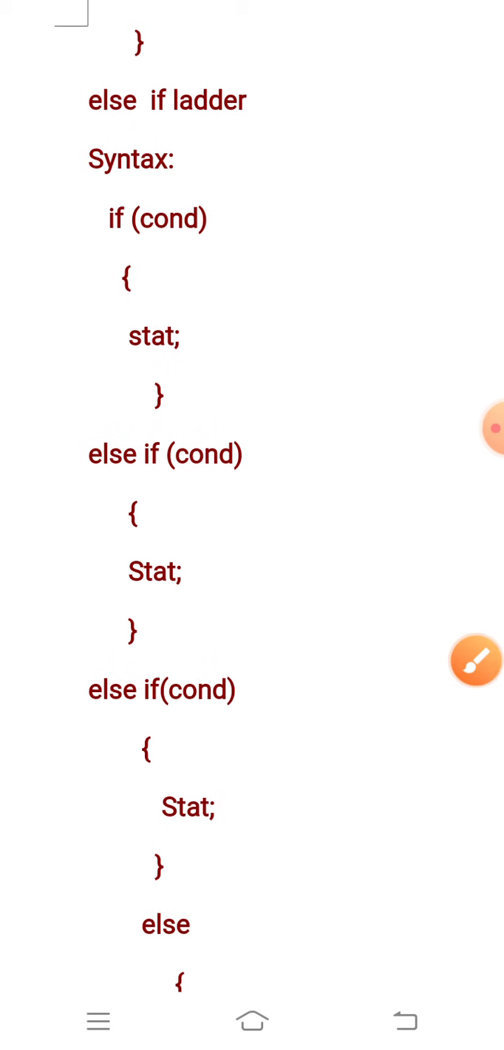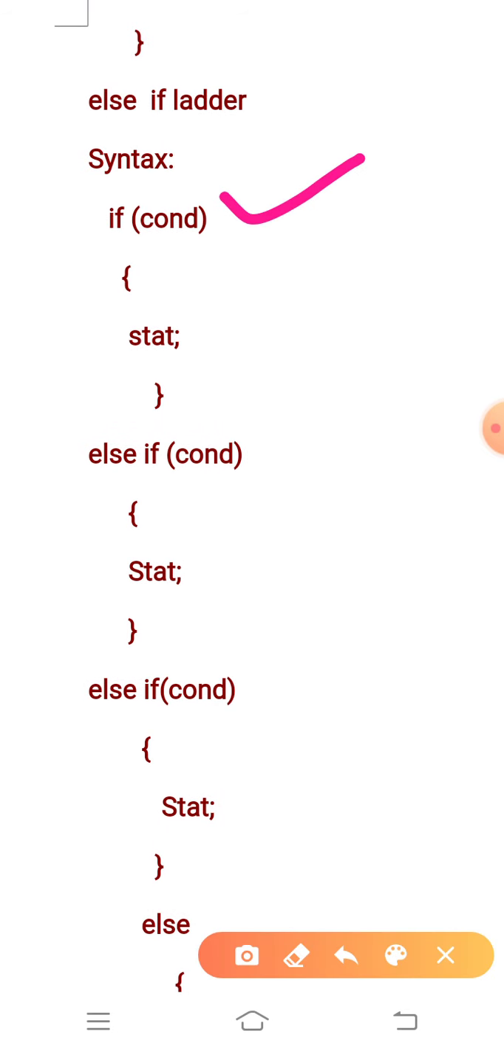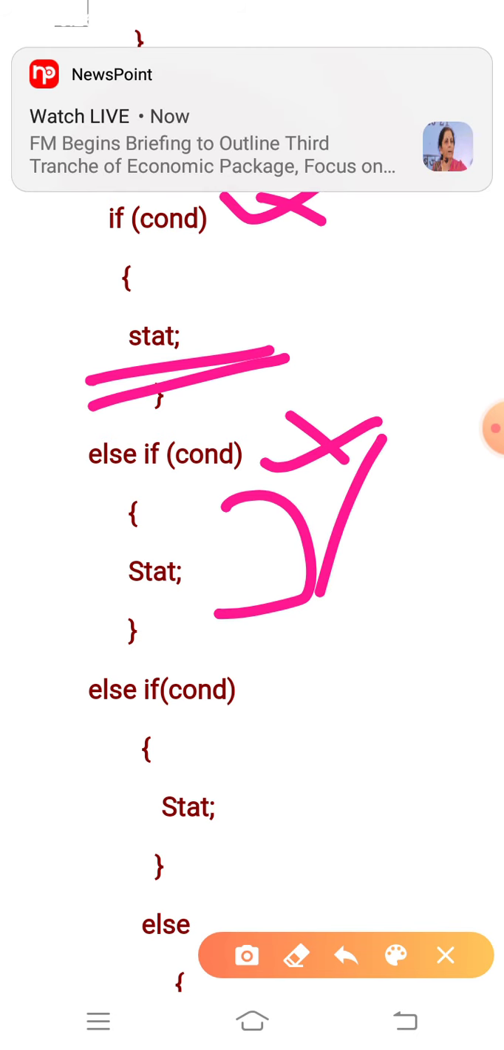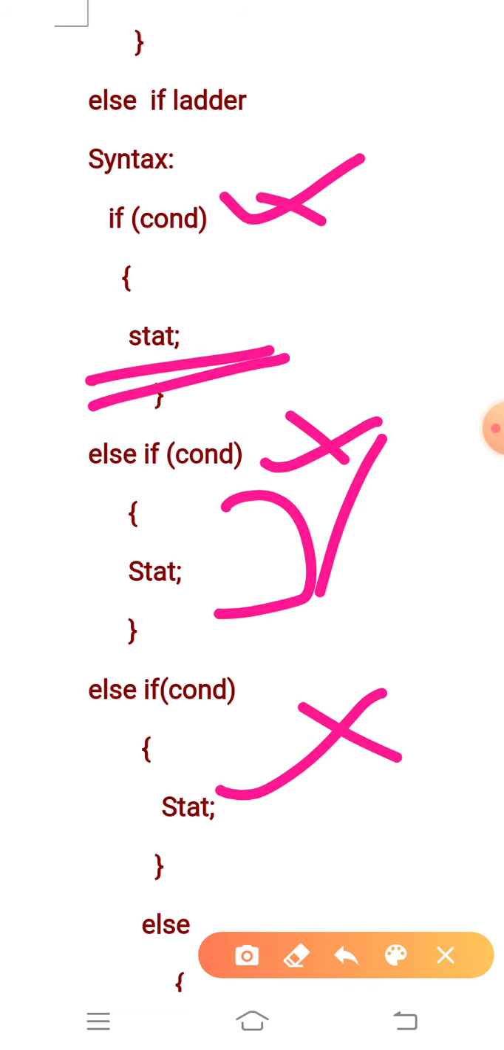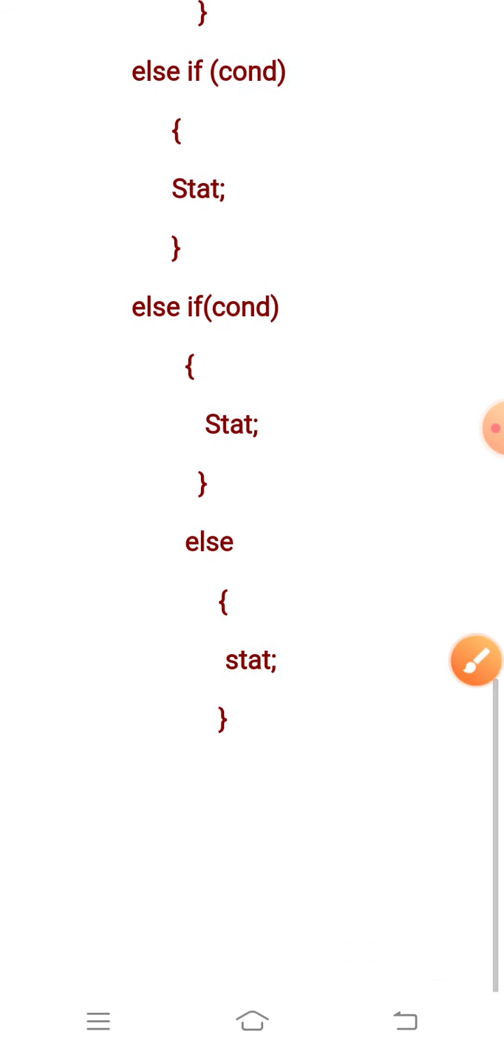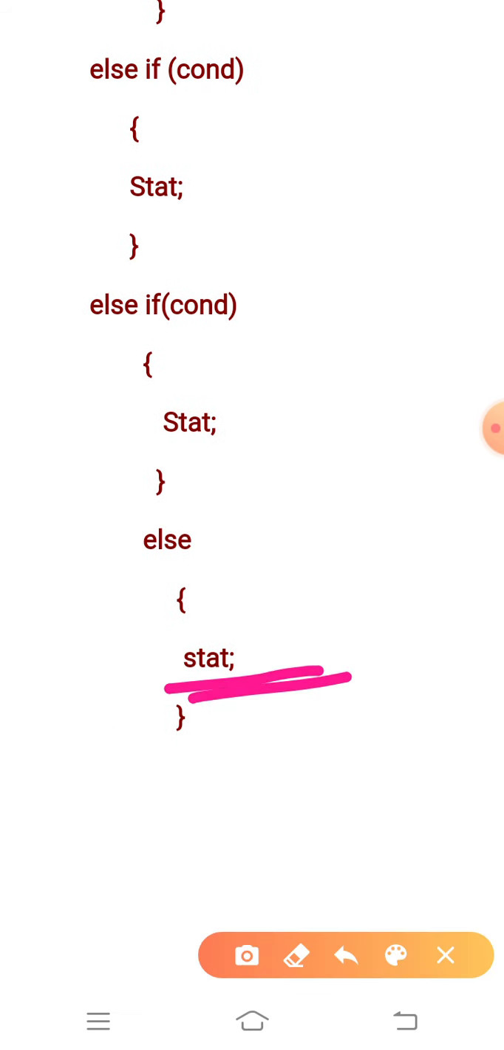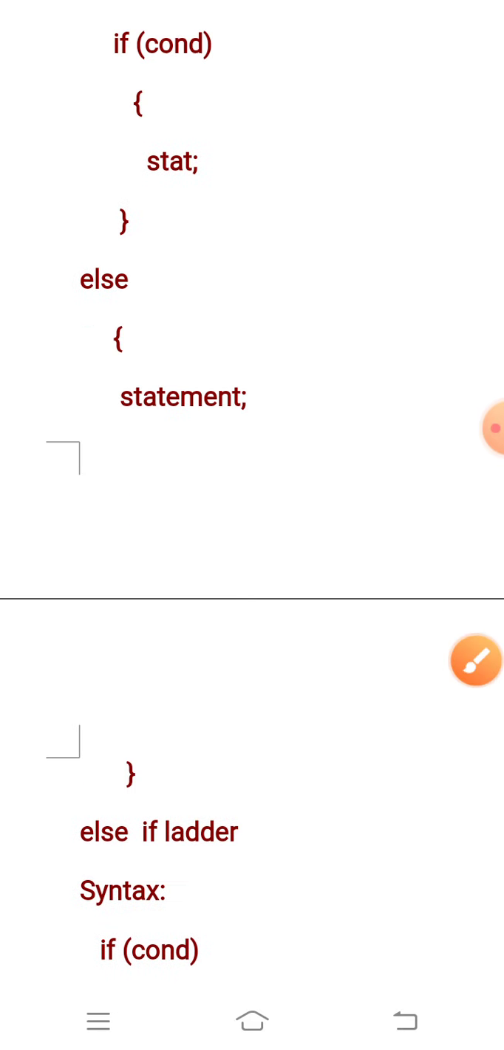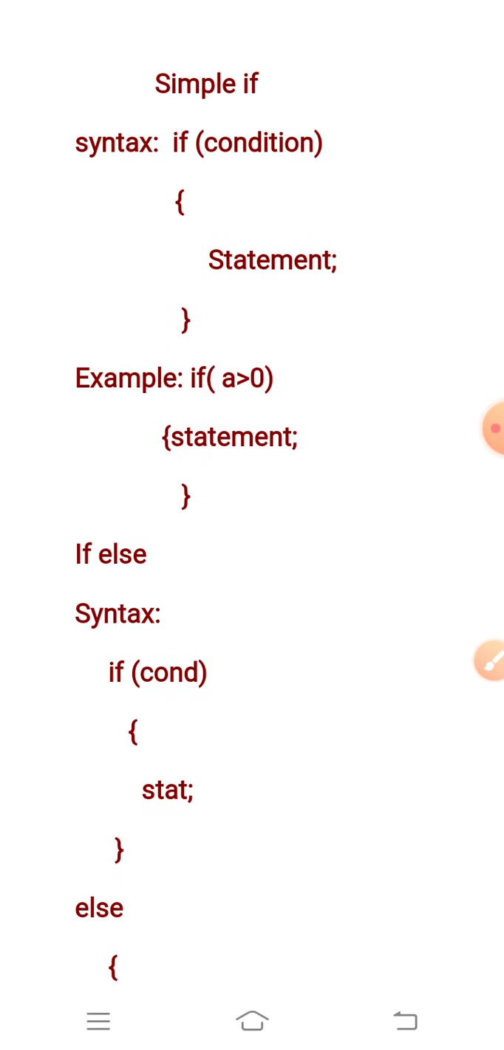Okay, again see, if this condition is true, then this statement will be executed, and if this is not true, this is true, then this statement will be executed, and if this is not true, then this one will be executed, and last, if all the conditions are false, then this statement will be executed. So this is all about if, then if else, then else if ladder.